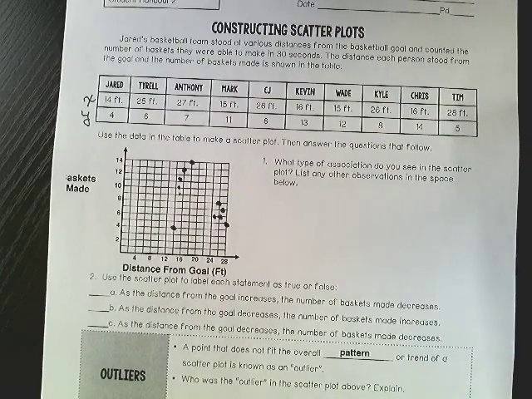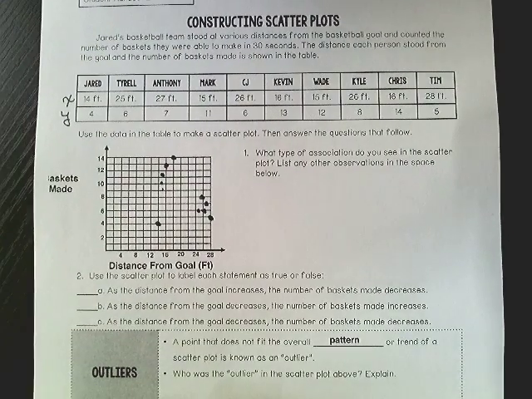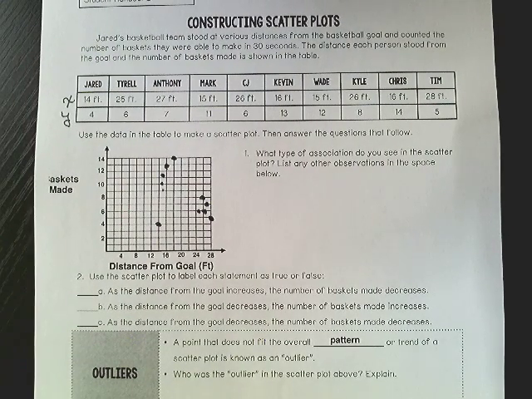All right, so we're looking at our data. Now this is why it's called a scatter plot, because the points are everywhere on the graph. There's no set line here at all. But we need to make some observations. What type of association do you think you see on the scatter plot? And what other observations can you notice? And we can list these here.